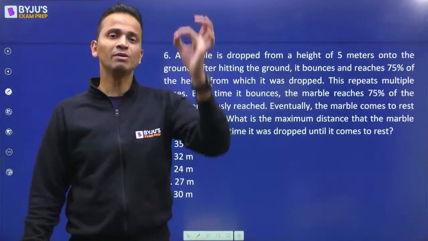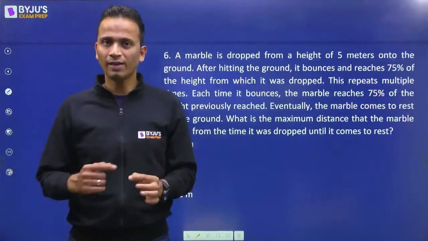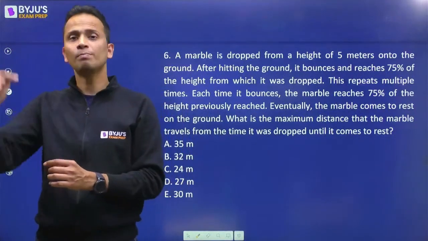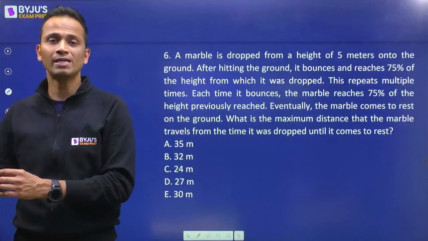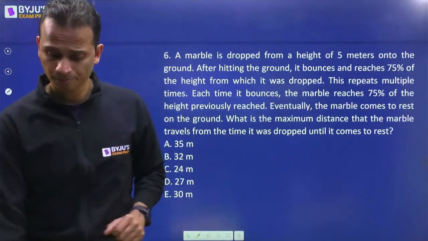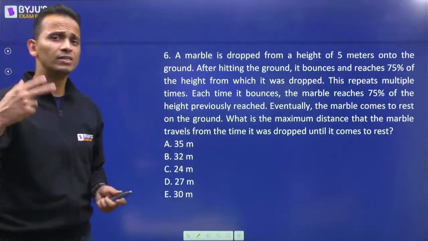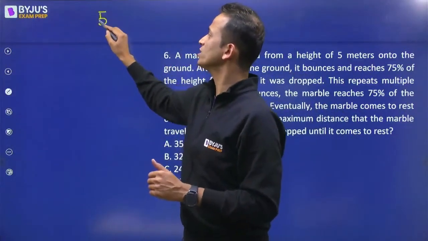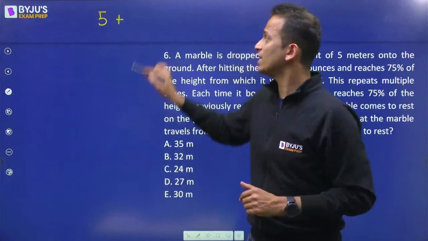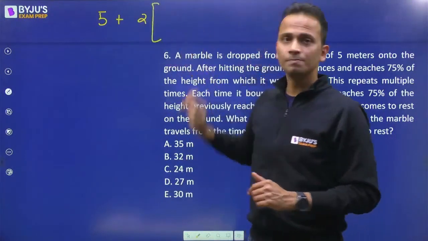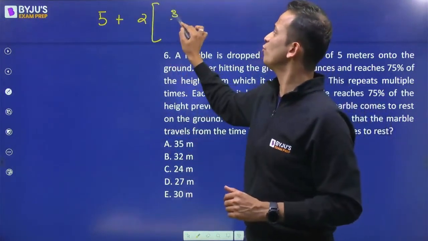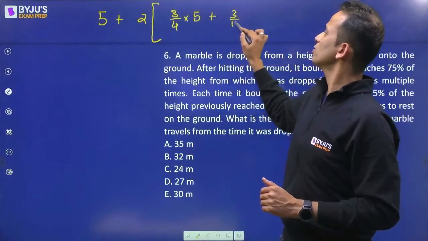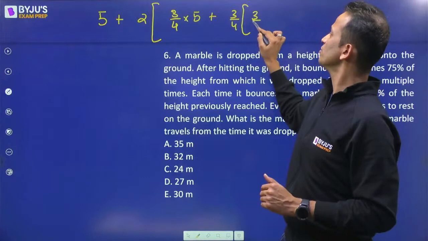So only the first time it will come down. Otherwise, after that, it will go up and come down by the same distance. Then it will go up and down by the same distance, go up and down by the same distance, and so on. So the remaining distances will be doubled, right? So the first distance that it will come downwards is 5. Then after that, every distance will be doubled, and that distance will be 3/4 of the previous value.